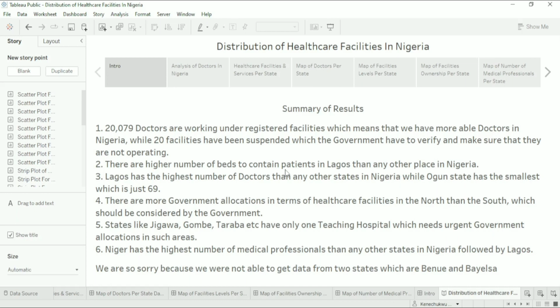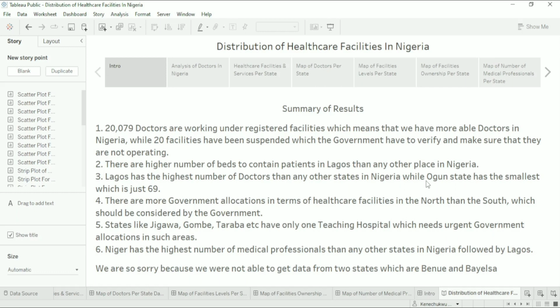But I think having more beds in Lagos will also be good because the population of Lagos will increase day by day, as more people are coming in for opportunities. And now you see Lagos has the highest number of doctors in Nigeria, while Ogun has just 69, which is actually sad.